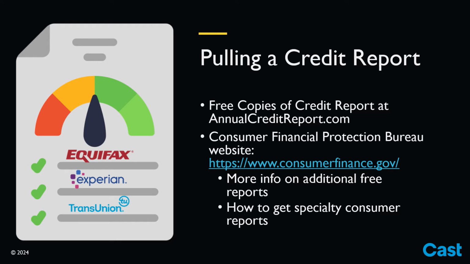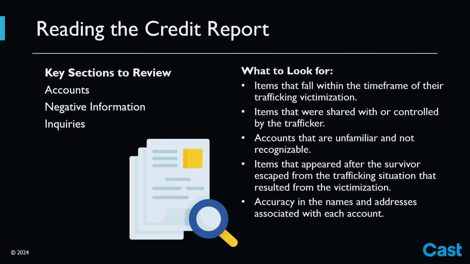You can also request these reports over the phone or by mail. On the Consumer Financial Protection Bureau website, you can find more information on how to obtain additional free reports, or if you need to access reports from a specific consumer reporting agency that is not among the three major bureaus. The credit report consists of personal information, accounts, collections, public records, credit inquiries, and medical information. In this video, we won't go into detail about reading your report. However, we'll share some resources in the video description.